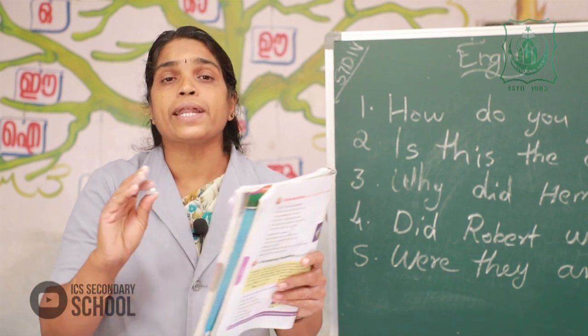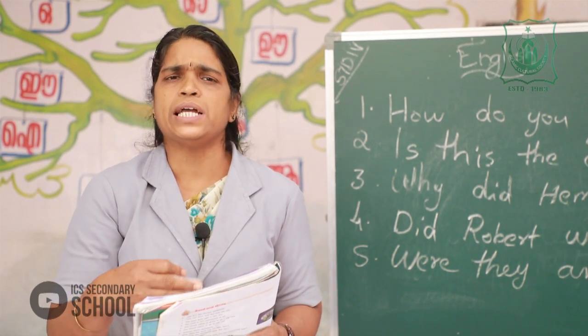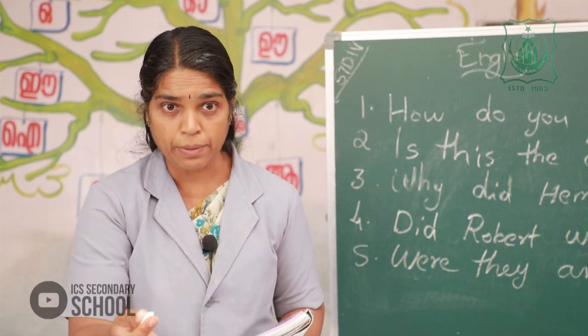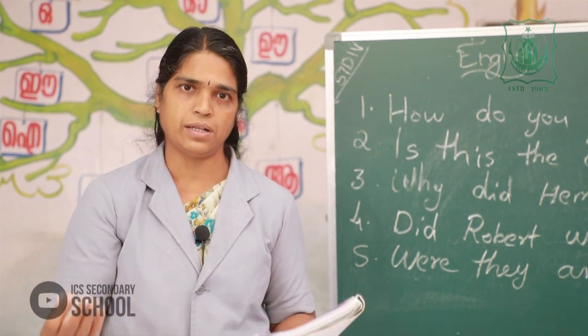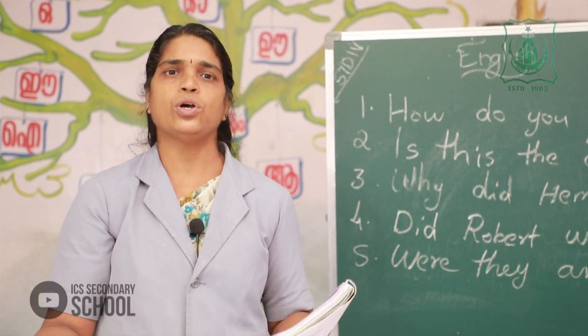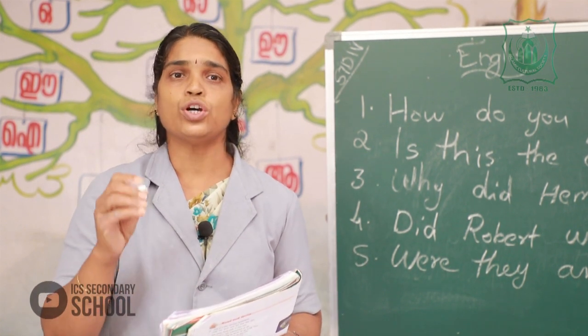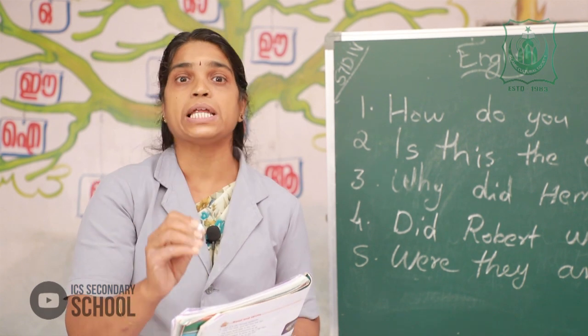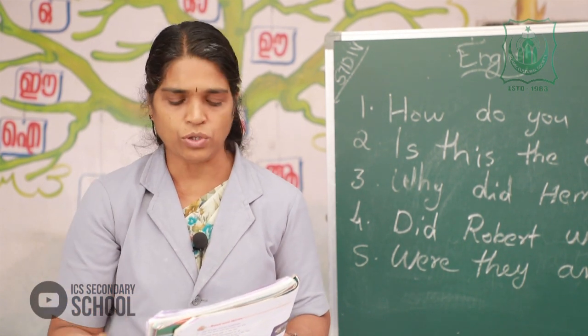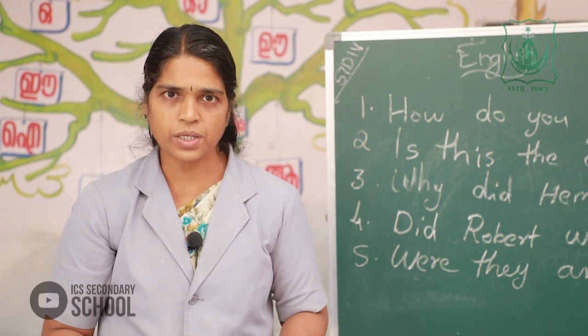By relating to rain, you know some words related to rain. Which are the words related to rain? Somebody may say thunder, lightning, storm, like that. All of you write the words related to rain in your notebook. Are you ready? Yes.